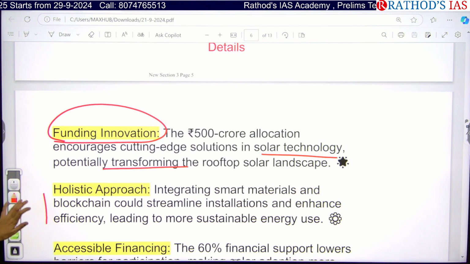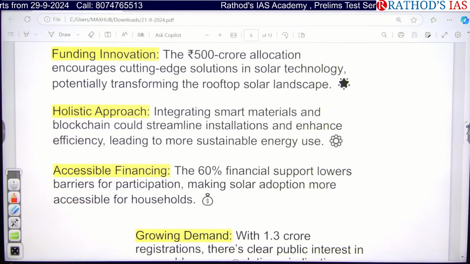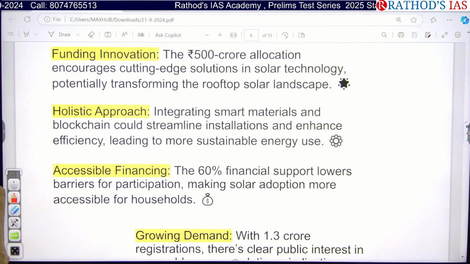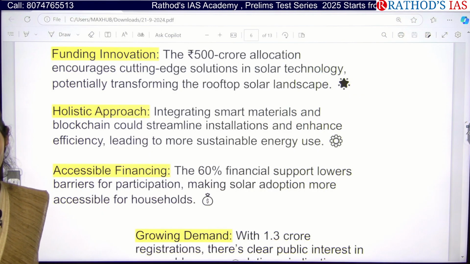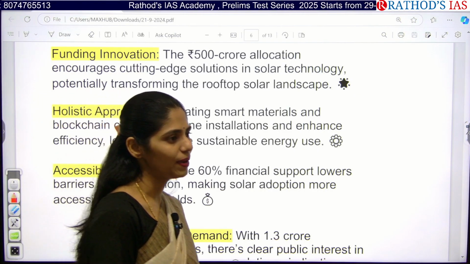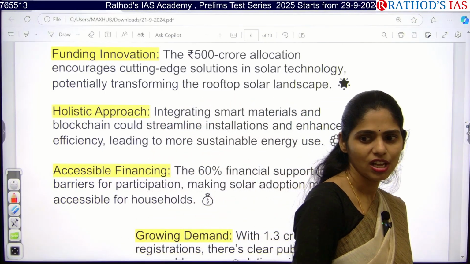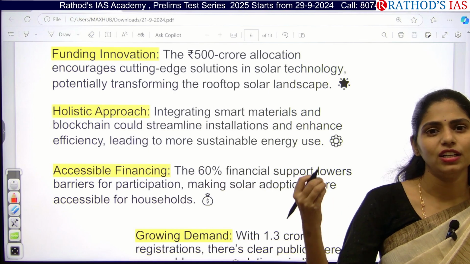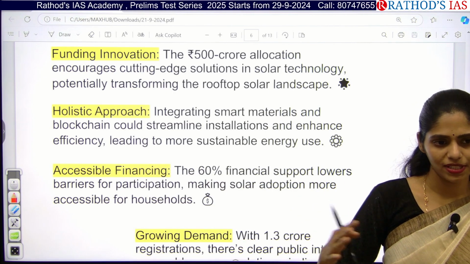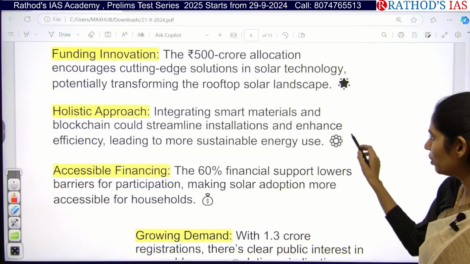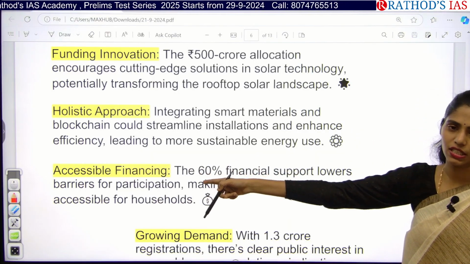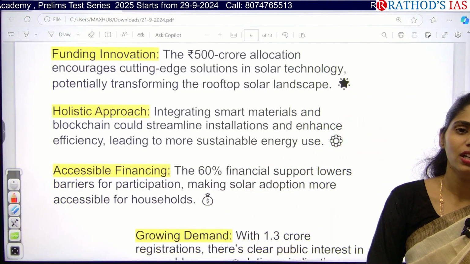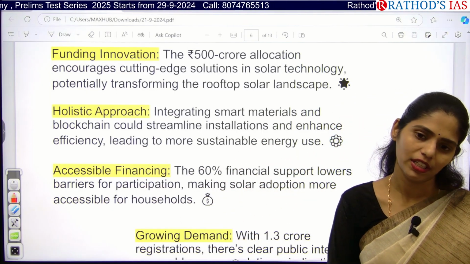And next one here is whenever we are integrating smart materials and blockchain, that will also increase our efficiency and even lead to more sustainable energy use. Because if you are using these lithium ion batteries, there are also some disadvantages. Like if you want to replace them, it will be very costly, right? The maintenance cost will be very high if we want to replace the batteries, right? So because of this, if you're using this kind of technology, we can increase the efficiency and we can also decrease the maintenance cost, and even it will be more sustainable compared to lithium ion.